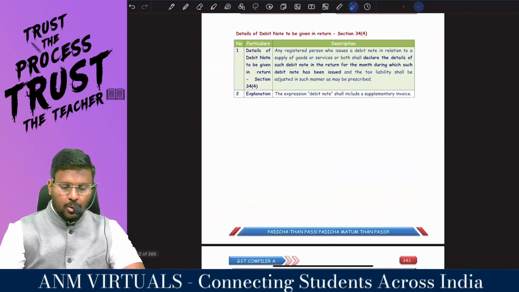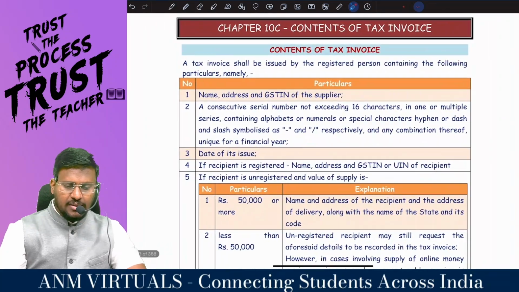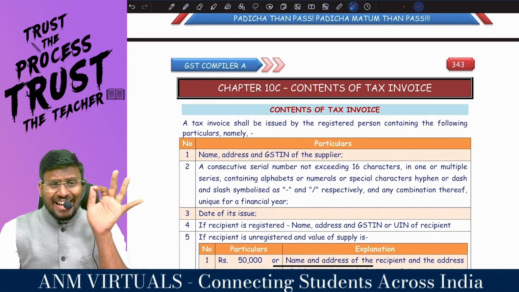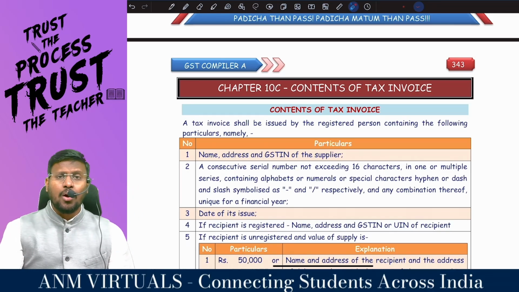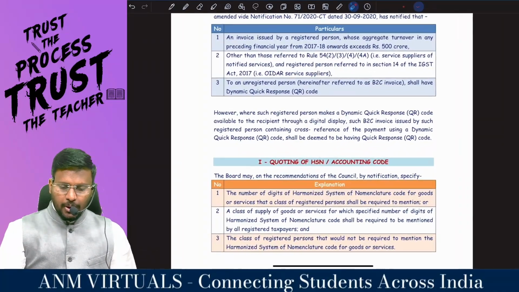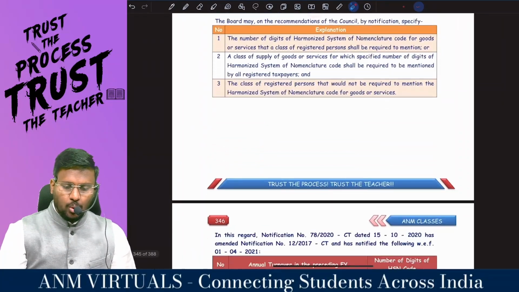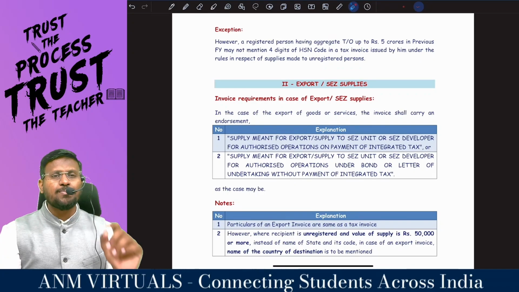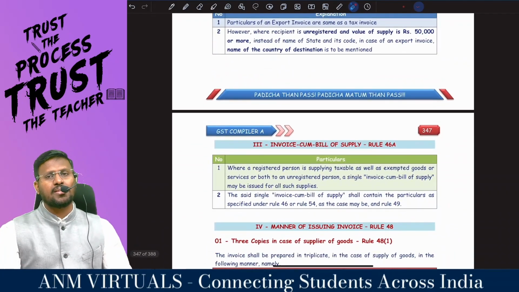And we'll be doing the contents of the tax invoice. If you are issuing a tax invoice, what all contents should be there? How a tax invoice should be as per the GST Act. Then we'll be talking about HSN or accounting code. Then if you are supplying to export or SEZ, how you have to issue the tax invoice.